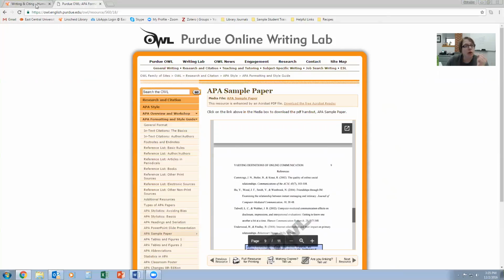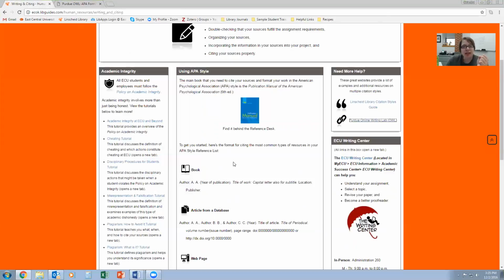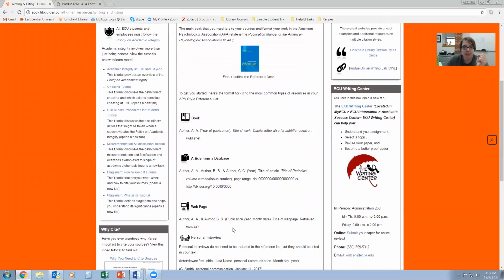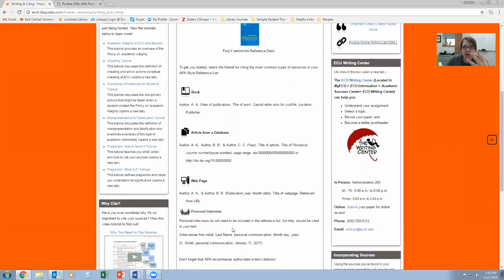So let's go back to the writing and citing page, and let's focus in on these types of sources. As we all know, it really depends what kind of source you are going to use. It really depends on what your professor wants you to use, so always go with your professor. But depending on that, these are the four most popular ones that you might run into while you're in human resources.